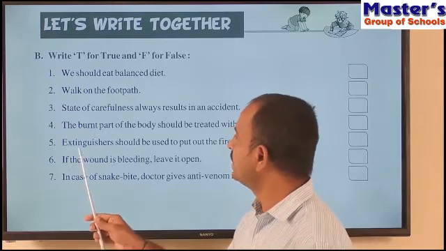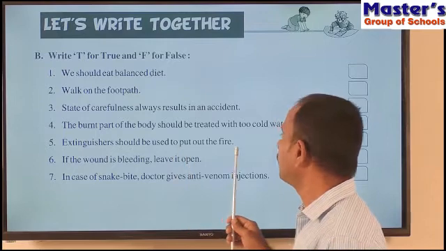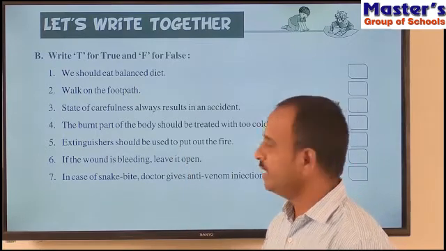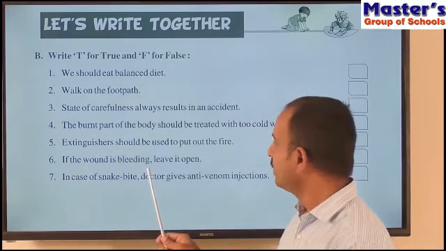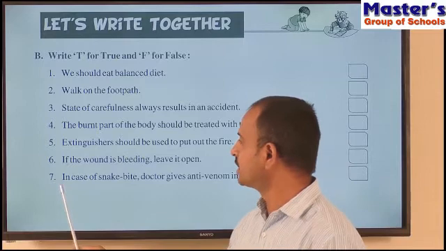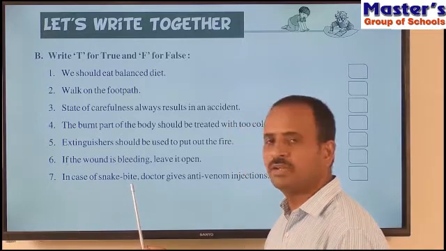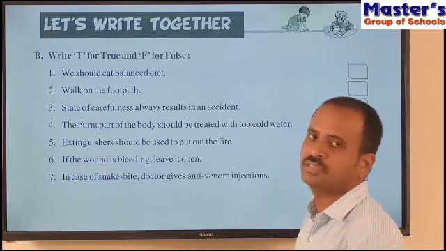And what is the fifth sentence? Extinguishers should be used to put off the fire. And what is the sixth sentence? If the wound is bleeding, leave it open. And read the seventh sentence. In case of snake bite, doctor gives anti-venom injections.